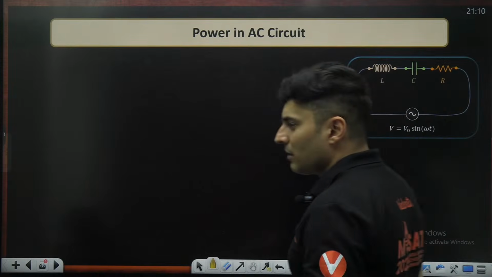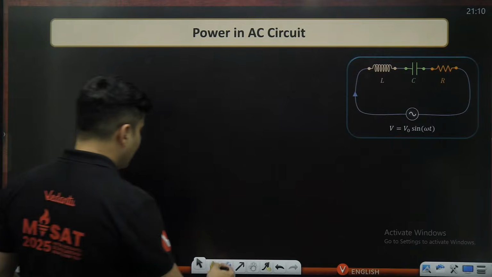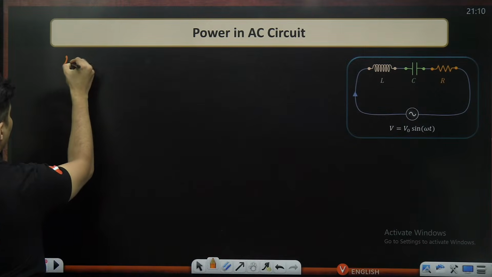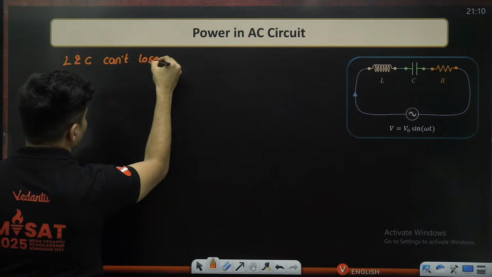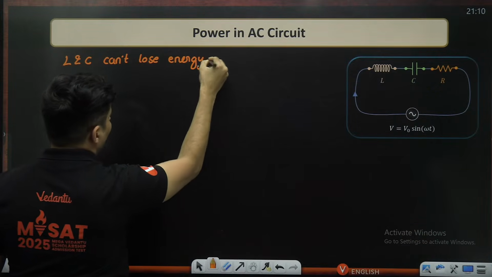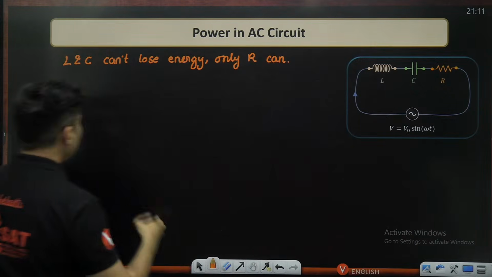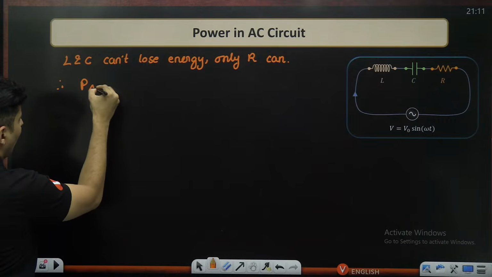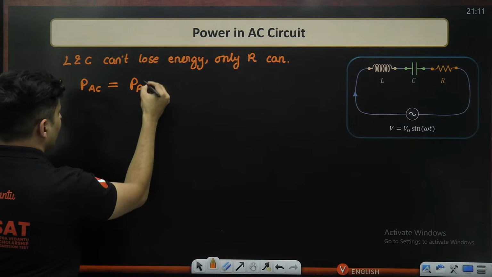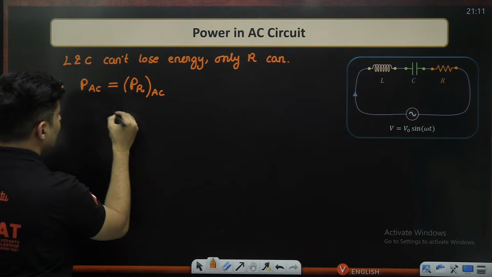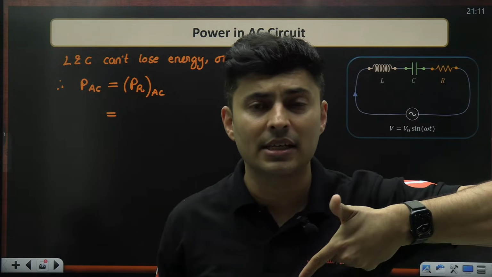So we all know that inductor L and capacitor C can't lose energy, only R resistance can. Therefore, the power of an AC circuit is also the power only across the resistance. Power only across the resistance in AC. But there is a problem. How do I find the power loss across a resistor? Because the current is continuously changing.